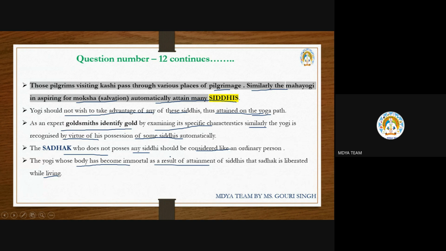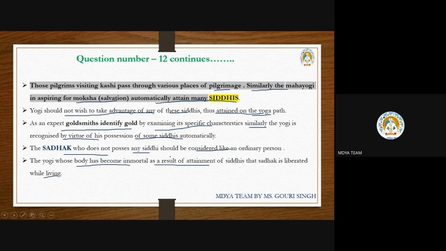Here, Lord Shiva is trying to say your goal is to get salvation. That is the only goal, to get moksha. But in between on the path, some siddhis will automatically be created in your body whenever you are practicing different types of yoga sadhana. The siddhis created on your path by doing different sadhanas are called permanent siddhis. An example is Ashtasiddhi. Okay, ma'am, thank you.